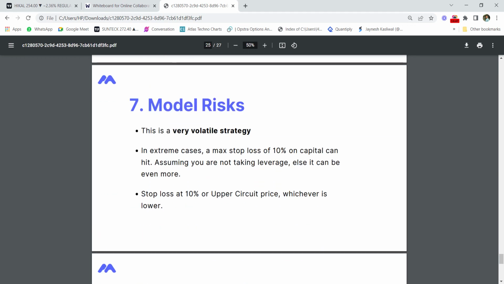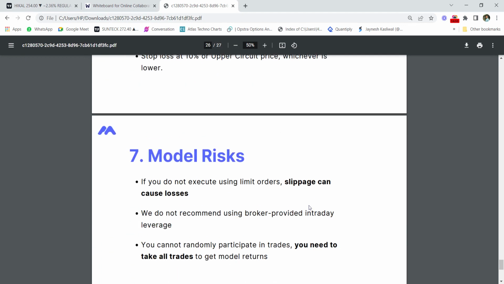Now what are the risks in the strategy? This is a very volatile strategy. In extreme cases, a max stop loss of 10% is there on the capital. You are advised not to use market orders but to use limit orders, so that you can avoid slippages, which can cause extra losses. It is also advised not to use the intraday brokerage provided by the broker, because it can blow up your capital entirely. You cannot randomly participate in the trades; you need to take all the trades to get the model returns.